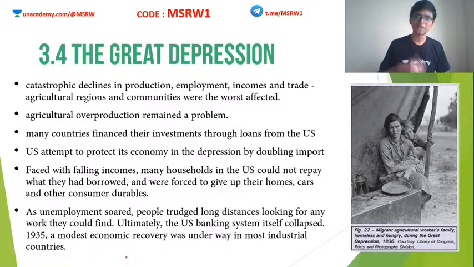Okay, when this depression set in, the production began to become extremely low. The unemployment rate began to rise very fast. Okay, income and trade began to go low again, and compared to all other sections of the society, it was the agricultural people who were the worst affected. It is always the peasants who are the worst affected.